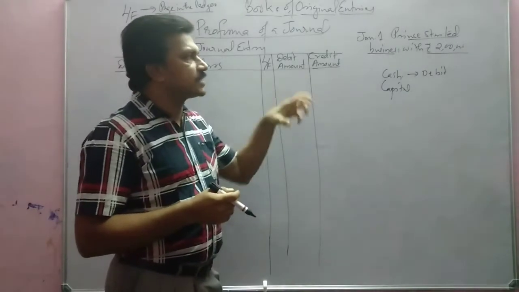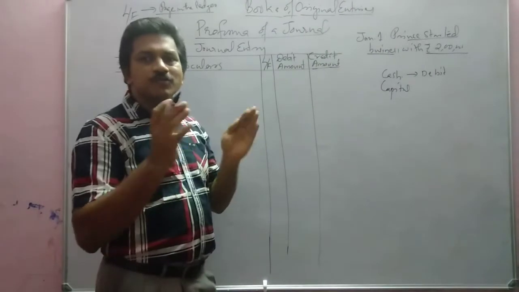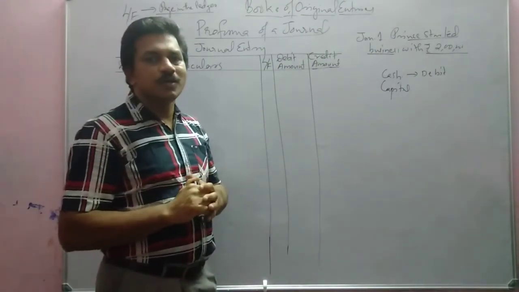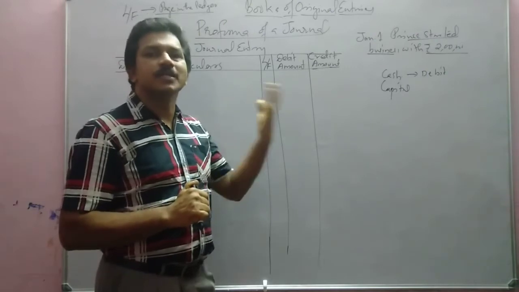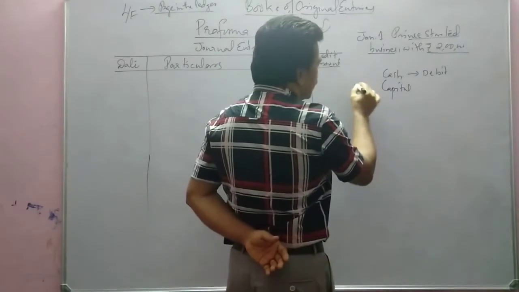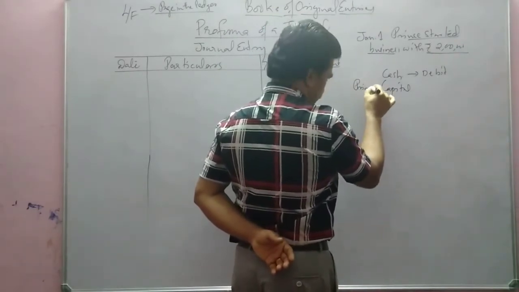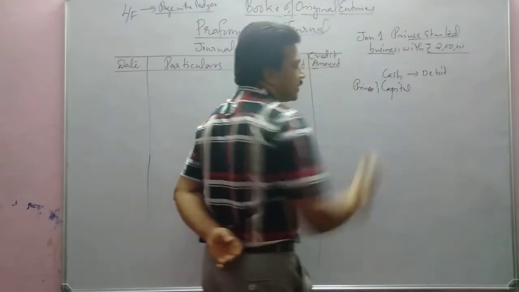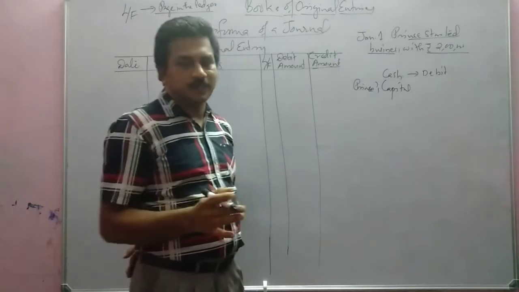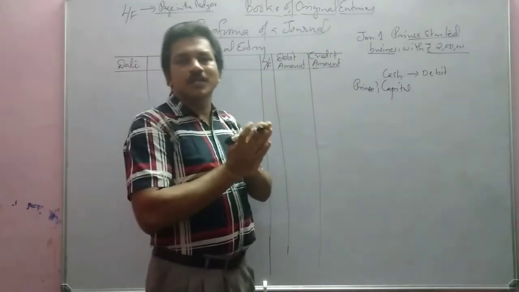Capital is a personal account because it is brought in by a person. So we have to see the personal account rule. What is the rule? Debit the receiver, credit the giver. So this cash capital is brought in by Prince, so we can write Prince capital. Prince is a person, so it applies here.